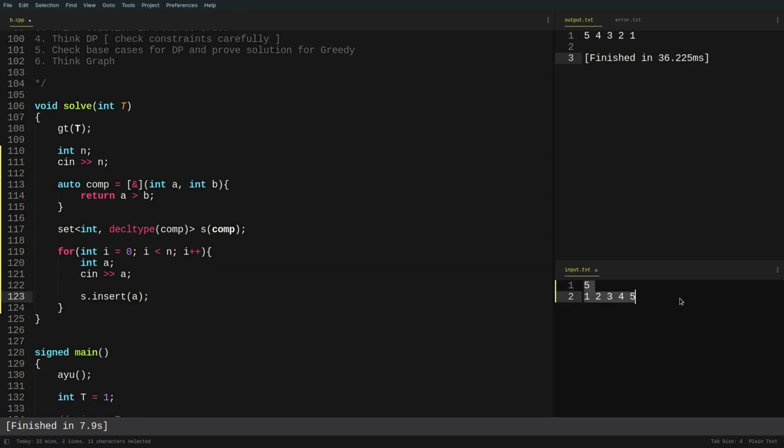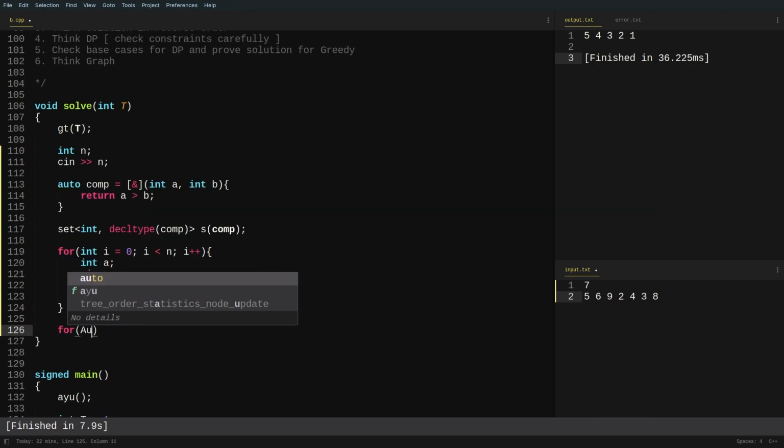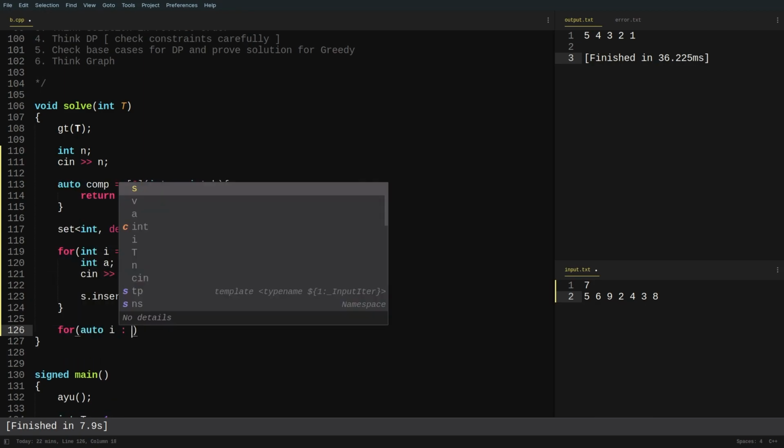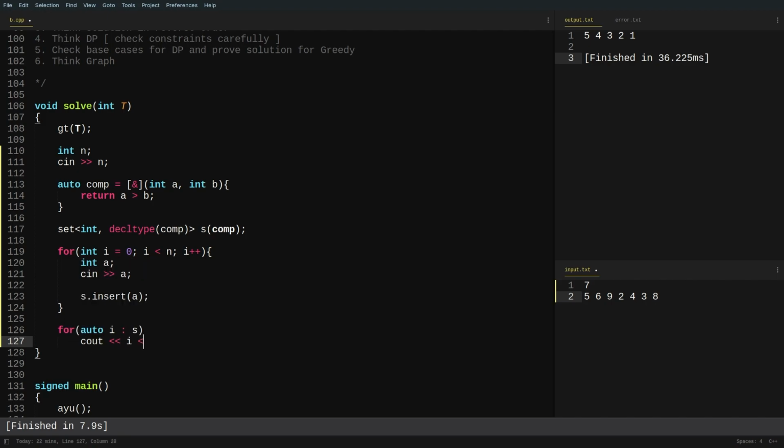So let me just write some random values: 2 3 4 5 6 7. Right, these are some random values. I'm just making sure that they're all distinct. Yeah, so now I can just print my set: for each i in s, I'll just print i, and I'll just print a new line. Right, so this will help me to sort the elements in my set in reverse order.